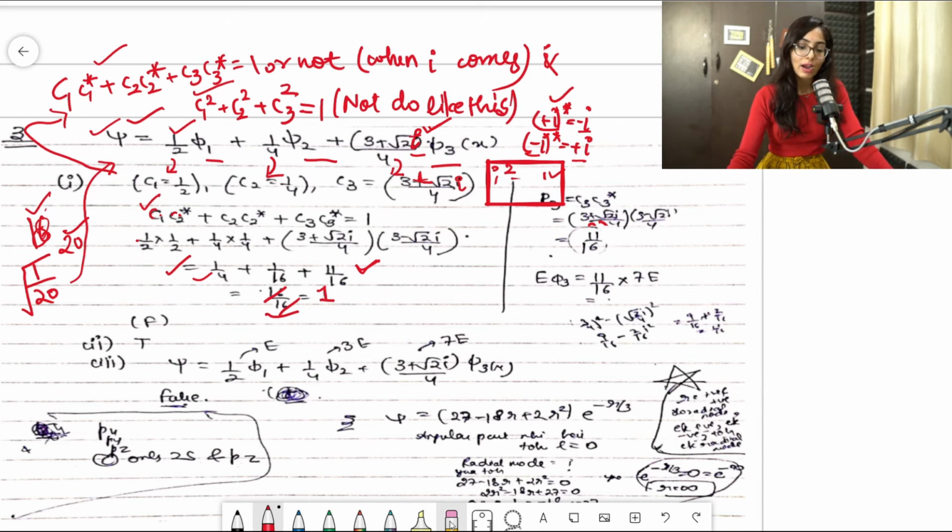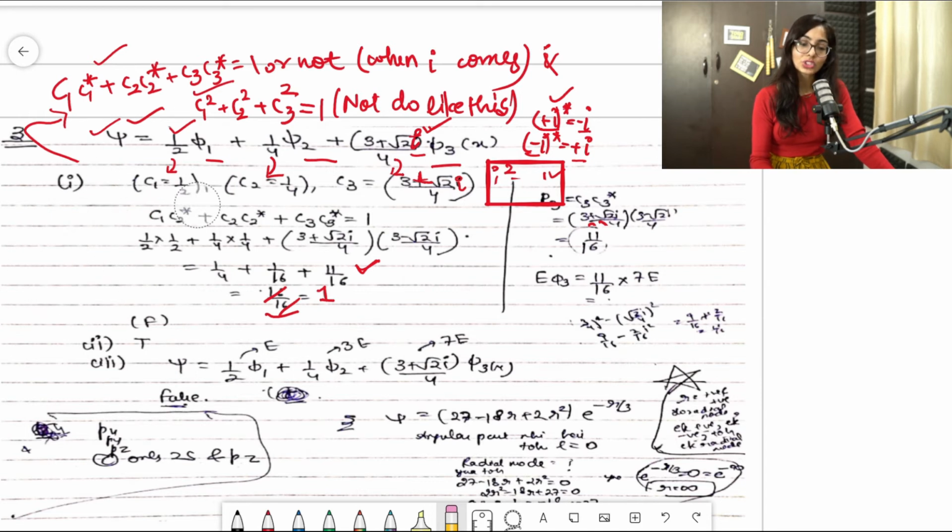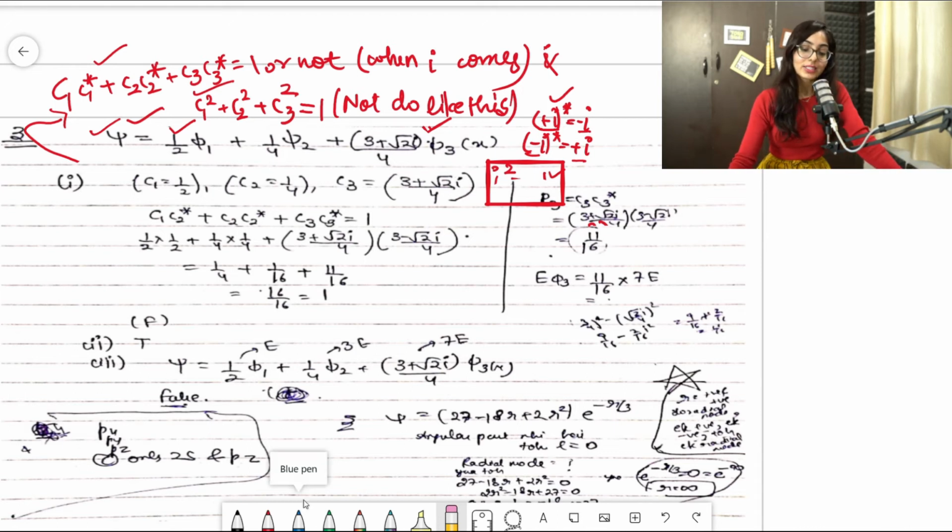But for now, this is a good question in which you are getting 1, so even if you don't check it, you can proceed. But every time you cannot be lucky, so always check whether C1 into C1 star plus C2 into C2 star plus C3 into C3 star is equal to 1 or not. If it does not have i, then check whether C1 squared plus C2 squared plus C3 squared is equal to 1.